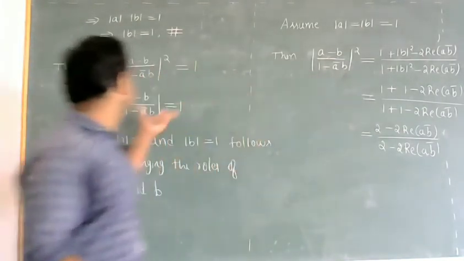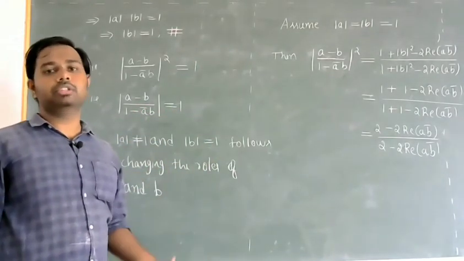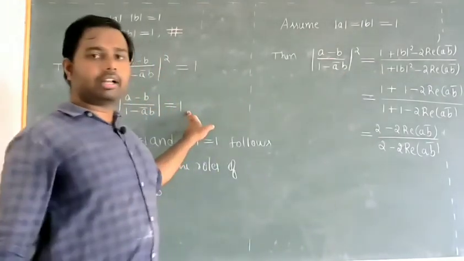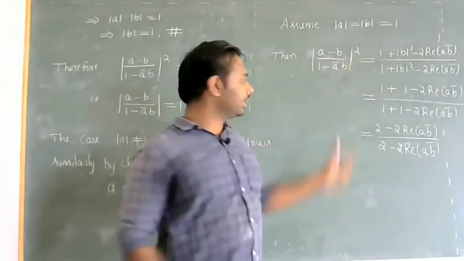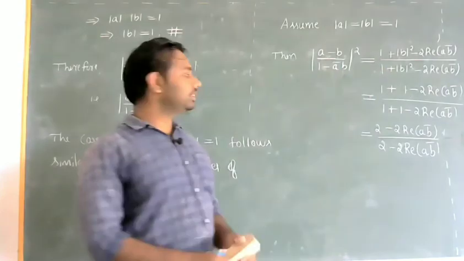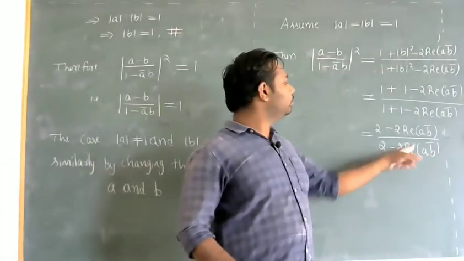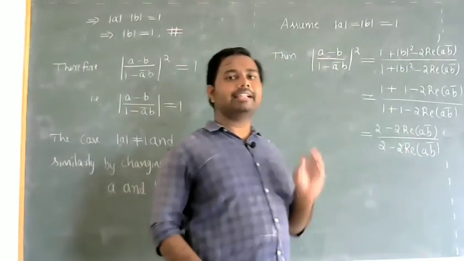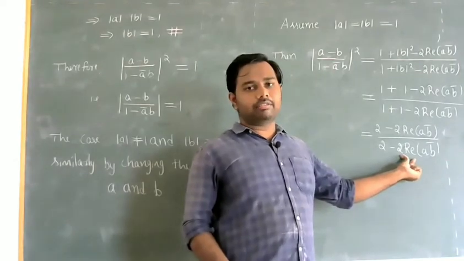To get the same result, what fact do we have to assume? I have to get modulus to be equal to 1. So modulus value has to be equal to 1 means square has to be equal to 1. That means this fraction has to reduce to 1. So this fraction should reduce to 1, meaning the denominator should cancel with the numerator, and that is true only when it is a non-zero value, right?